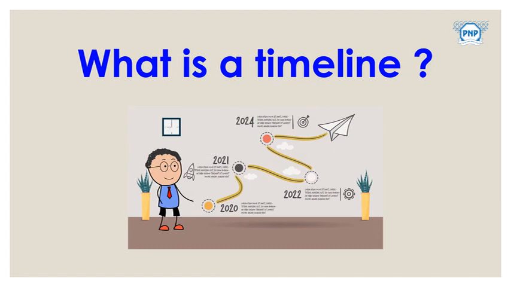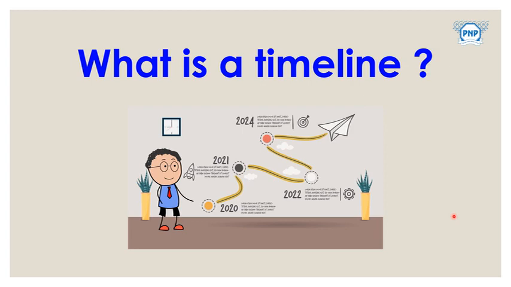So do you know what is a timeline? Students, do you know what is a timeline? Can you see in this picture what they have given? Maybe you won't be able to read what they have written, but here they have given 2020, 21, 22, 24, like that they have given some period or timeline.